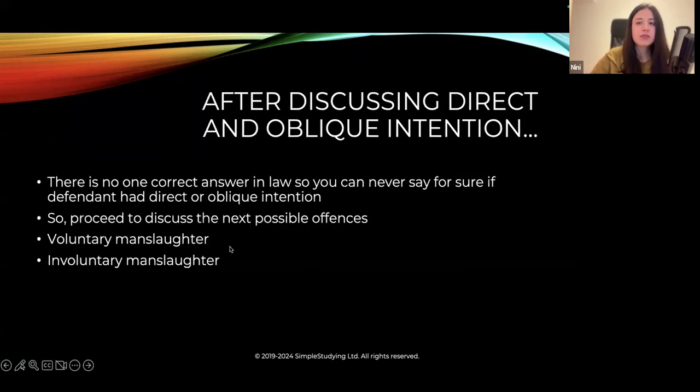After discussing direct and oblique intention, there is no one correct answer in law, so you can never say for sure if the defendant had direct or oblique intention. So your objective here is not to say for sure which it was. The only thing you have to do is define what is direct intention, define what is oblique intention, cite relevant cases, and provide analysis. You cannot possibly say for sure if it was direct or oblique intention. That's not how law works.